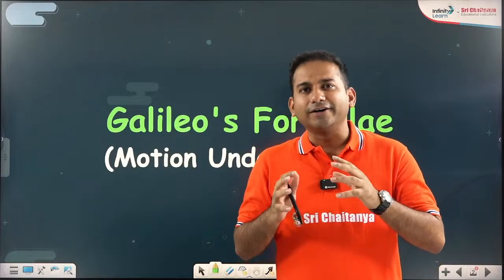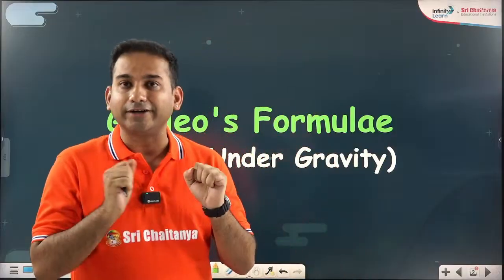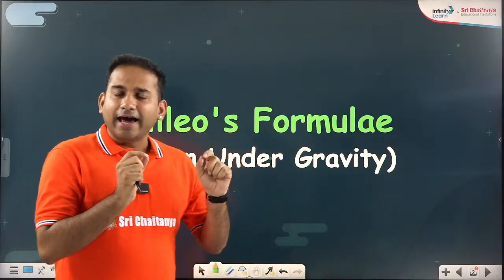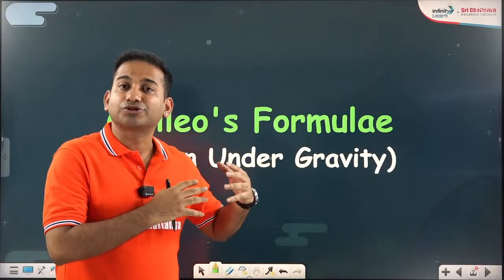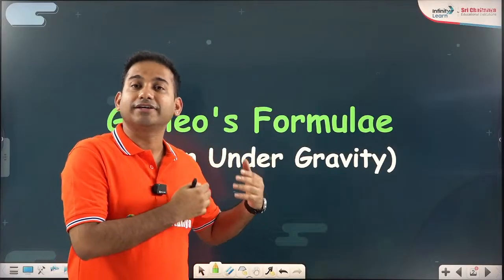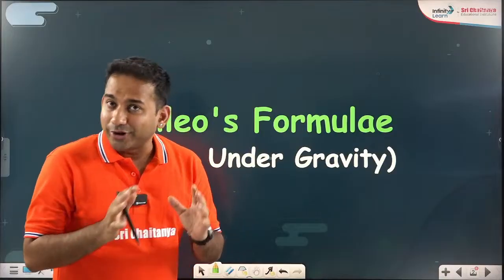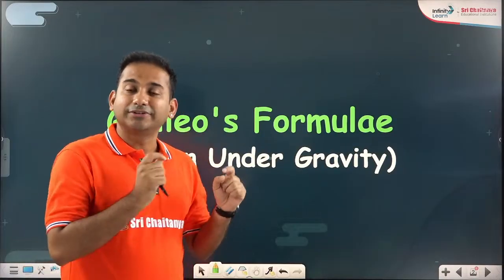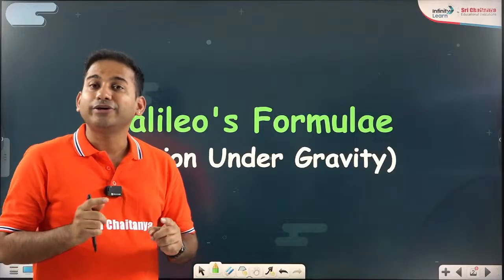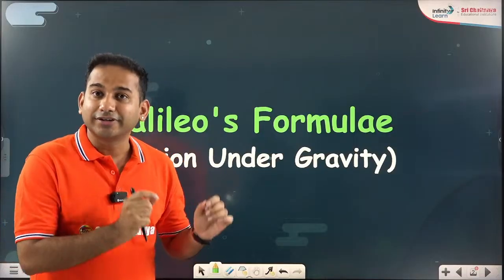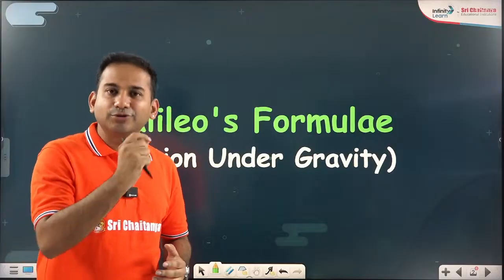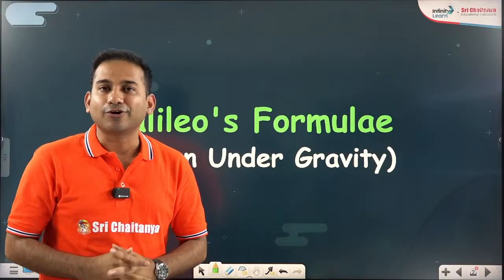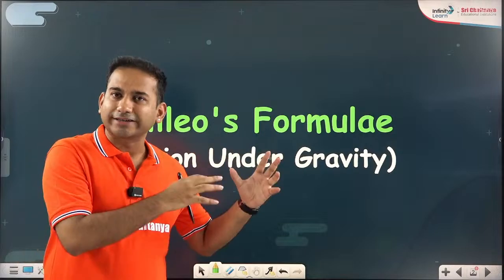But before we talk about Galileo's formula further, I would like to mention a point. As far as this topic is concerned, we study this in motion under gravity, in motion in a straight line. But today I am going to tell you that this is not only applicable for motion under gravity or motion in a straight line, but can also be applied very beautifully for a few problems of motion in 2D or projectile motion.